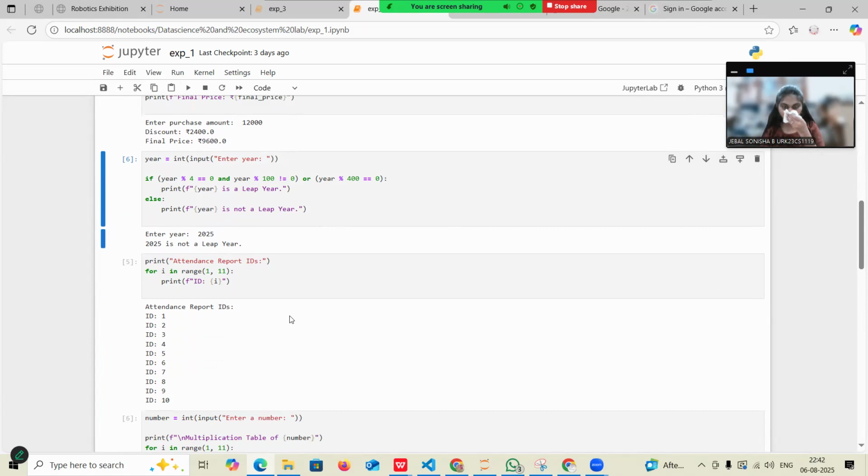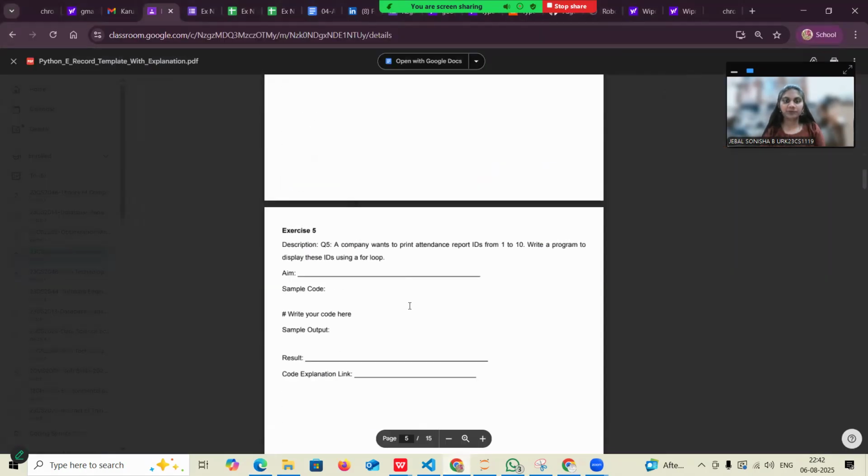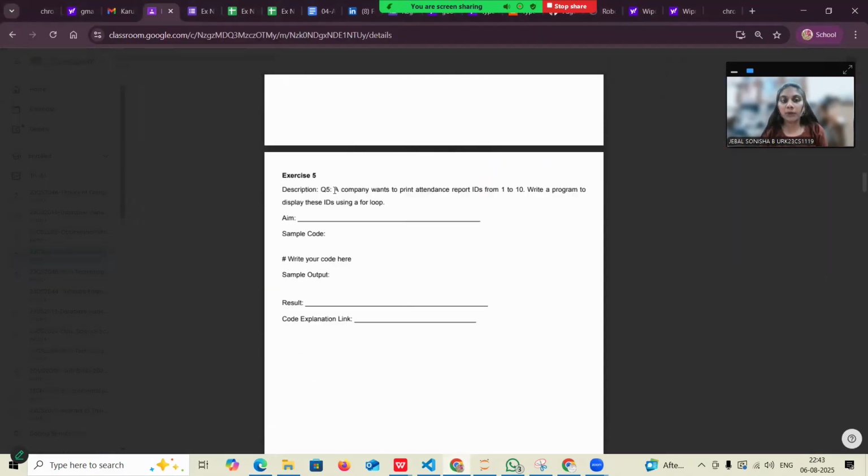Then my fifth question is: a company wants to print attendance report IDs from 1 to 10. Write a program to display these IDs using a for loop.